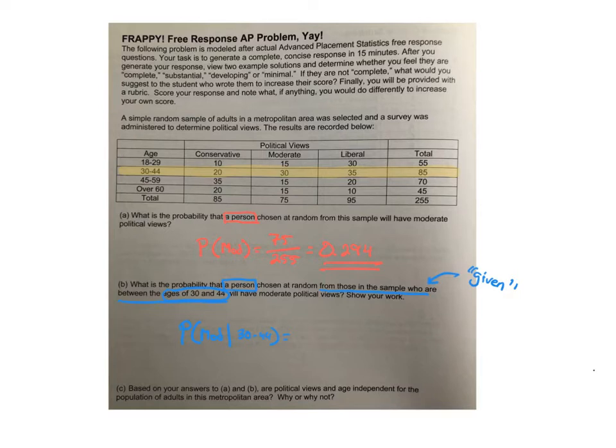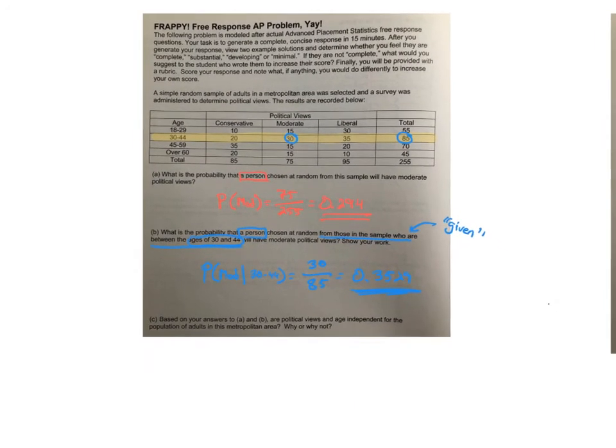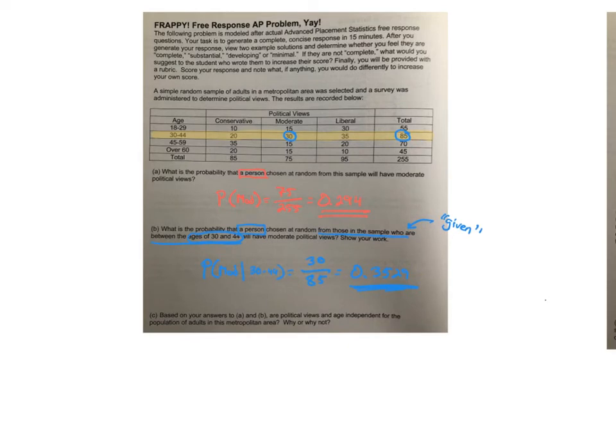So actually, let me do this a little bit differently. Let's do the moderate view out of the total in that group, right? So it's really 30 out of the 85. Now I could use my formula for conditional probability if I choose to, but you're going to get the same answer by pulling those certain values. 0.3529 in my calculator. So there you go. But that is a conditional probability. So do know, look how AP changes that word, and they don't explicitly just come out and say given.